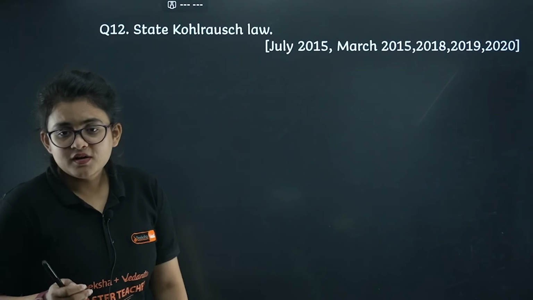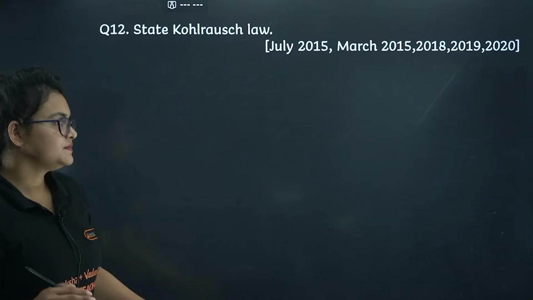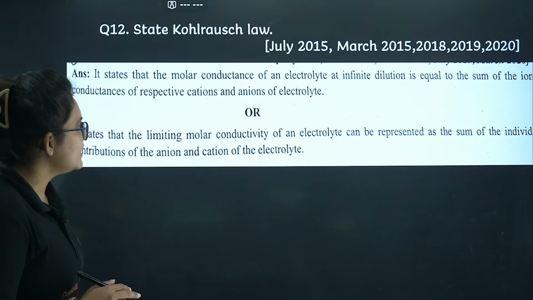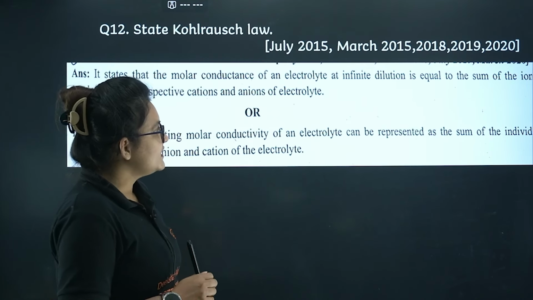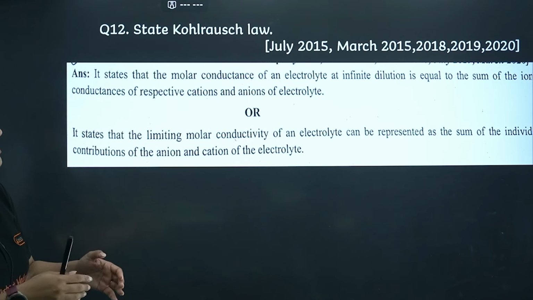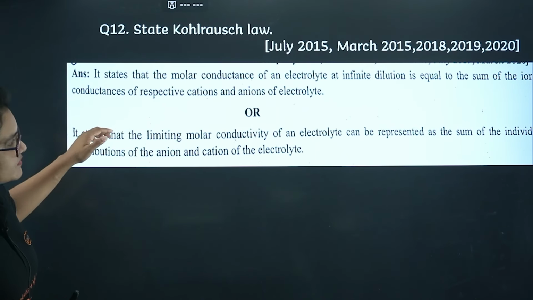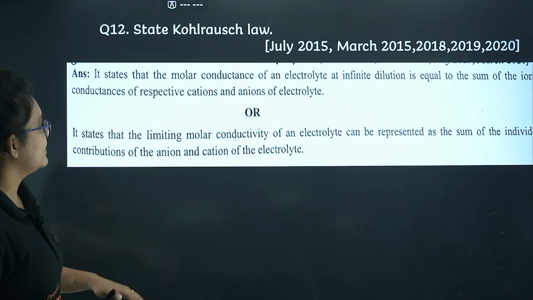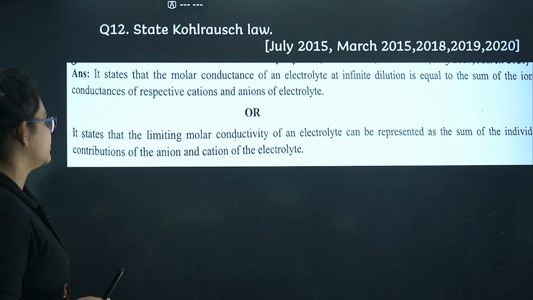Next question, very important: state Kohlrausch's law. Here you can see it states that the molar conductance of an electrolyte at infinite dilution is equal to the sum of the conductances of the respective cations and anions of the electrolyte.